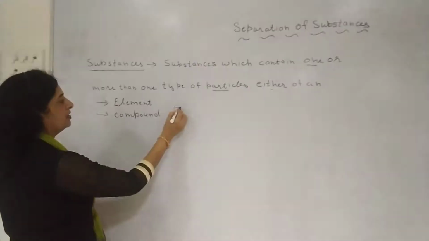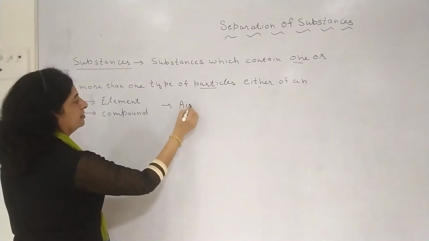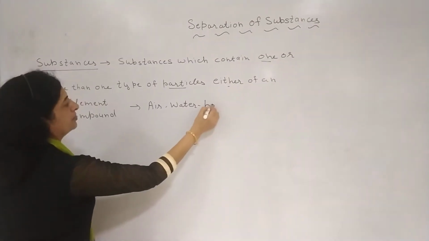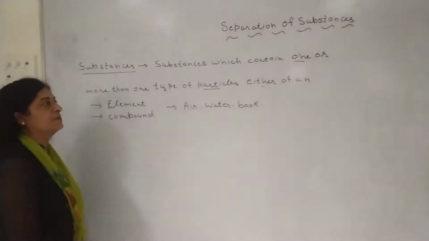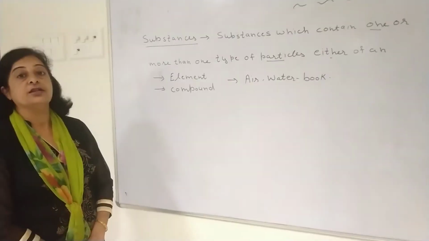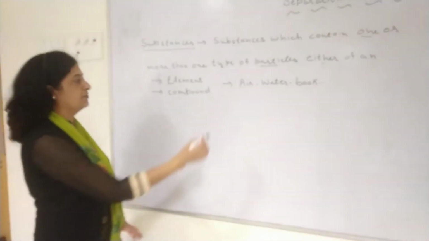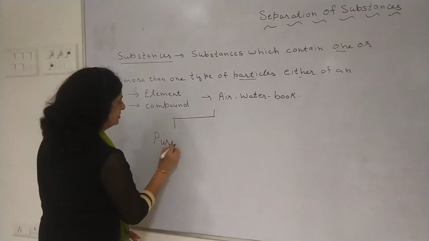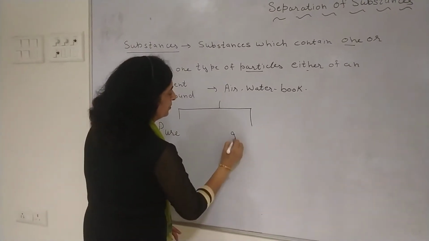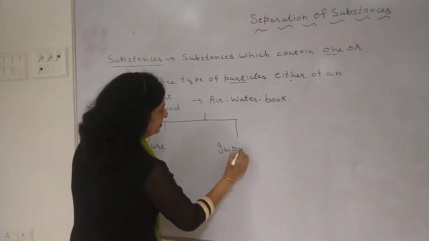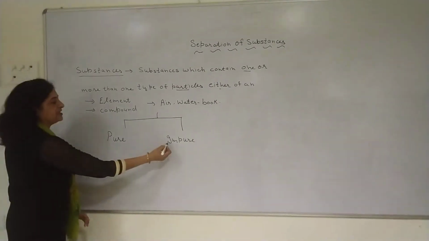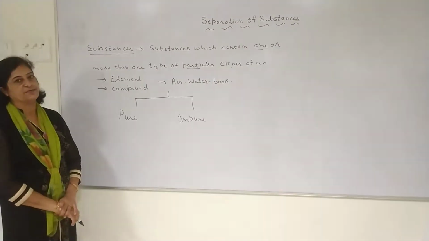For example, air, water, book, etc. Substances can be divided into two categories: pure substances and impure substances.